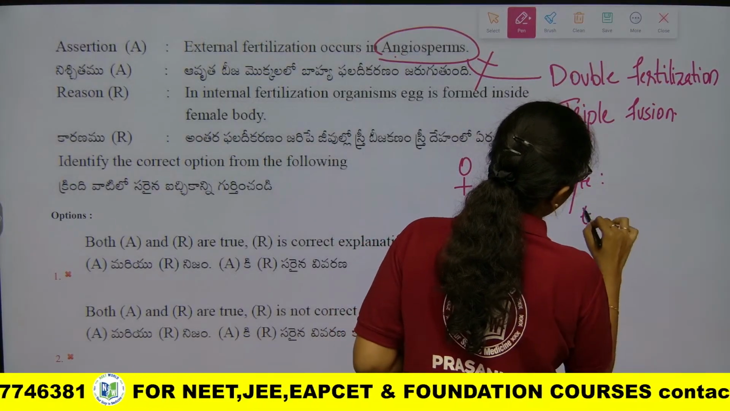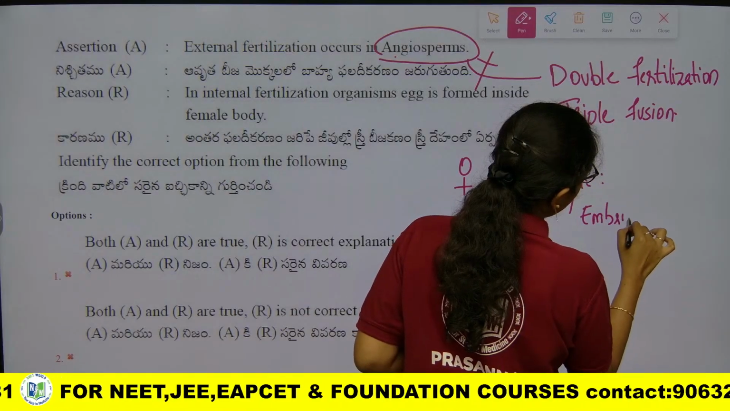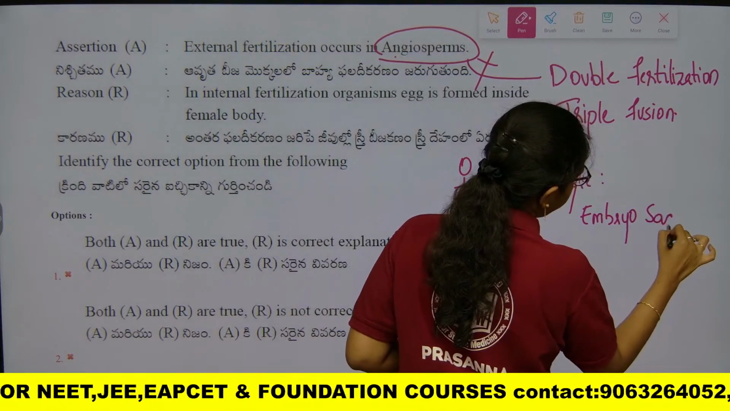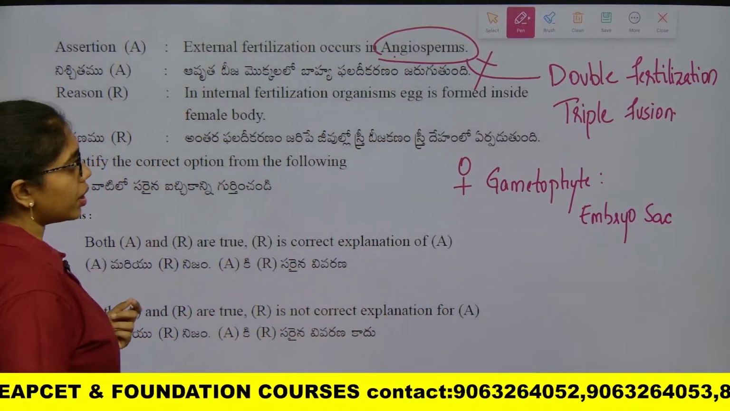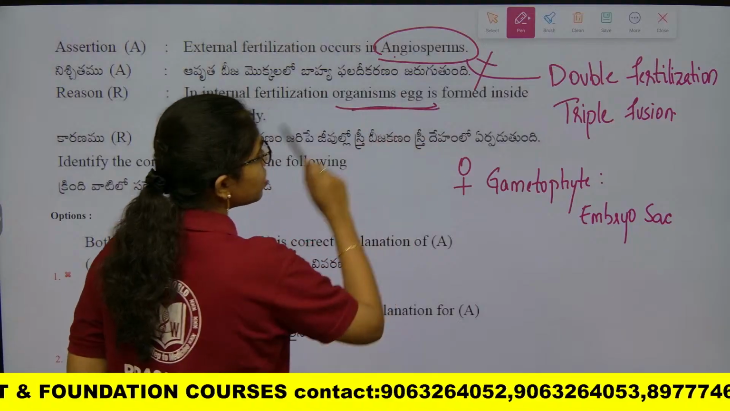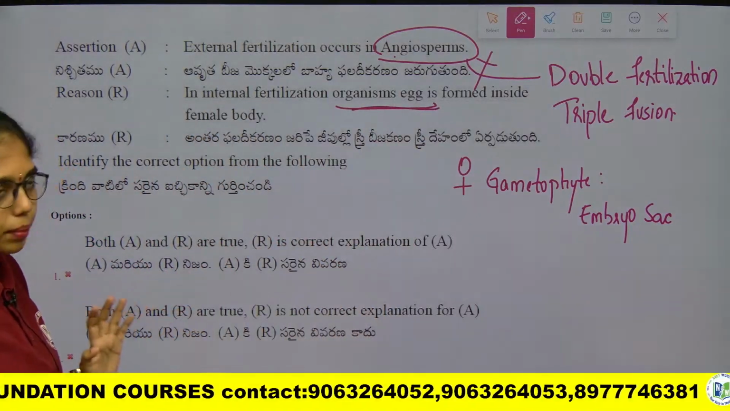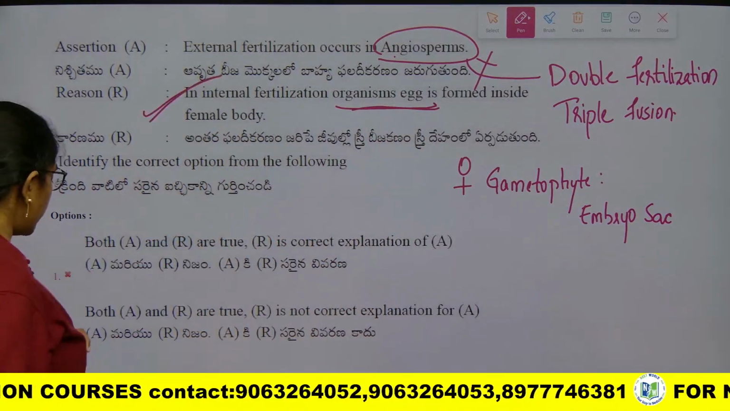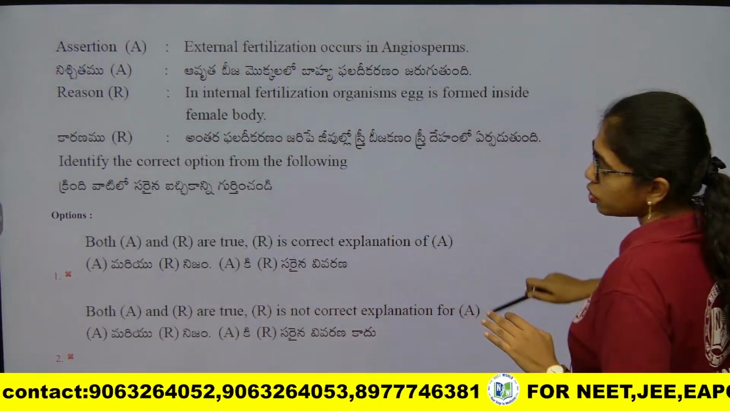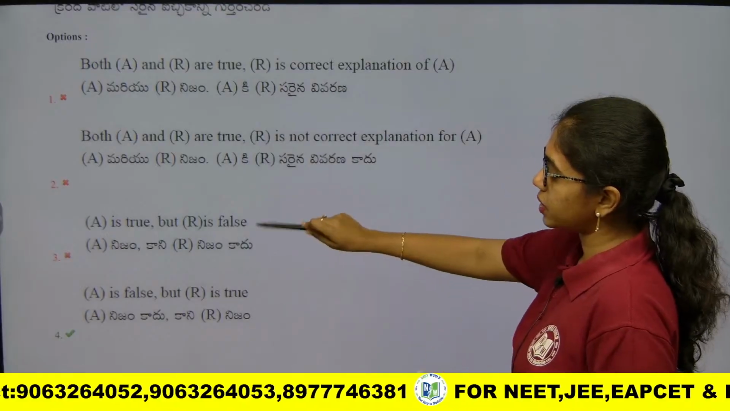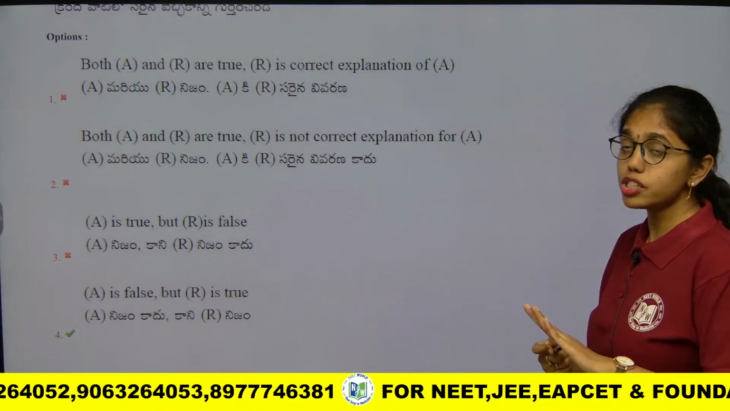Embryo sac, okay, it happens inside the embryo sac. Clear, beta? Next, in internal fertilization, the organism's egg is formed inside the female body, that is true. So here the assertion is false and the reason is true. We have to go with option 4, assertion is false and reason is true.